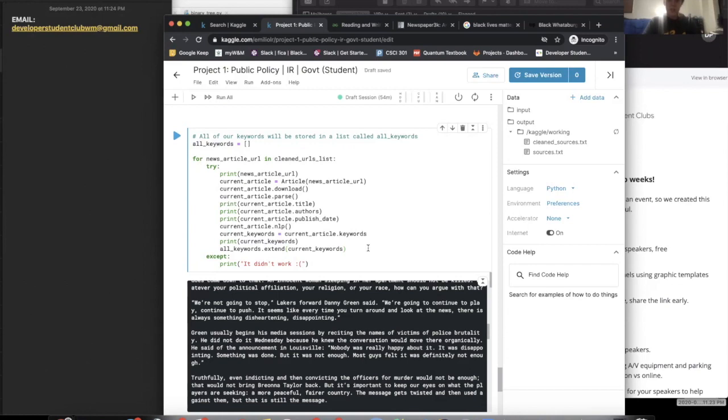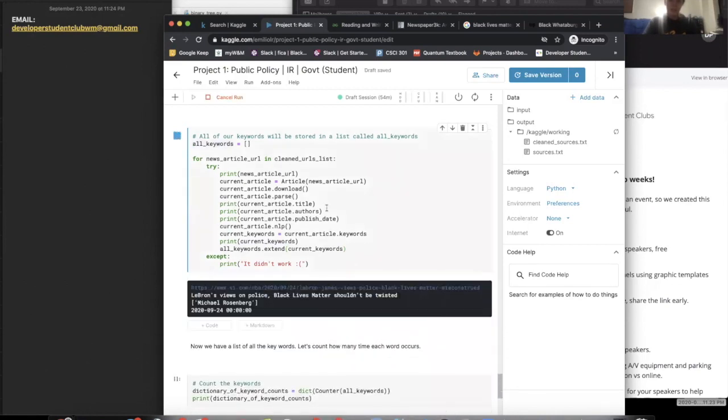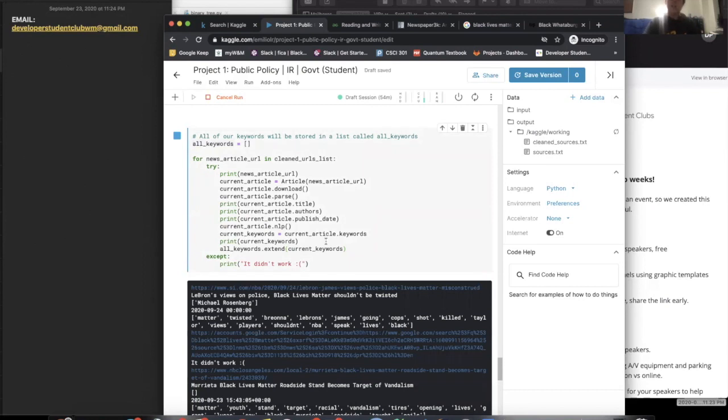So just to see that this is working, I can hit the run button. It'll take a little bit longer than the other ones because it takes a little longer to process. But here are the keywords for our first article. This is LeBron's views on police. We see some of the keywords are James, LeBron's, matter, twisted, Brianna, shot, killed, which makes sense given the topic that we're looking at.